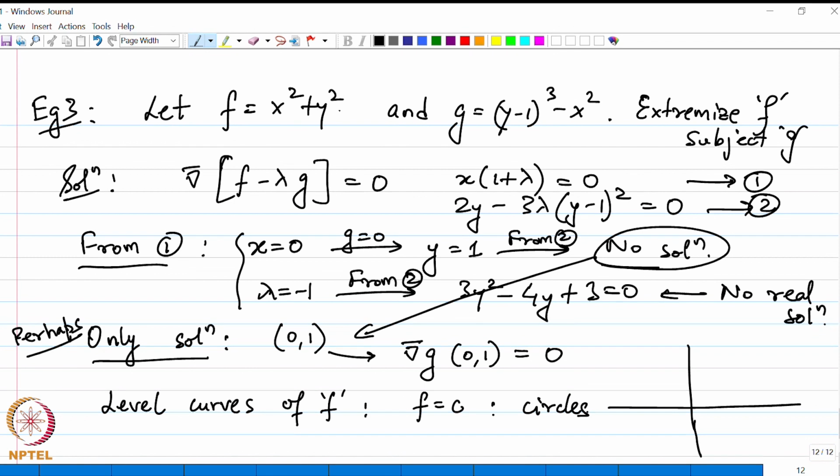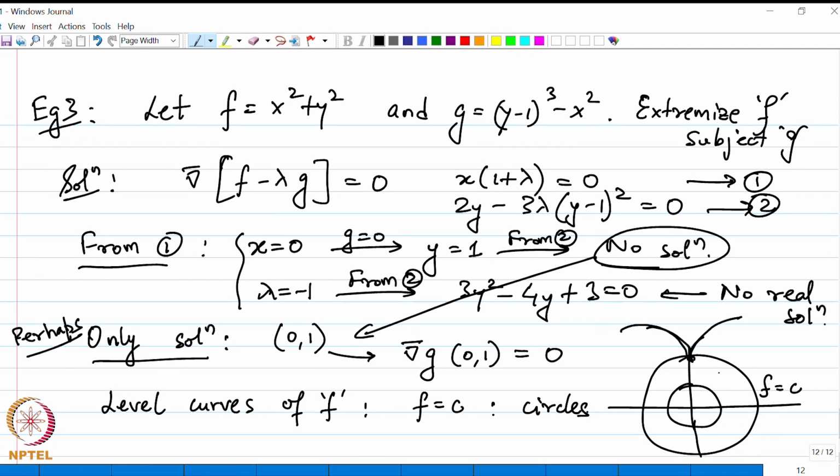So, x square plus y square is equal to c are circles which are having their center at the origin. This is my level curves f is equal to c, and if I plot my g equal to 0, we will see that it looks as follows.